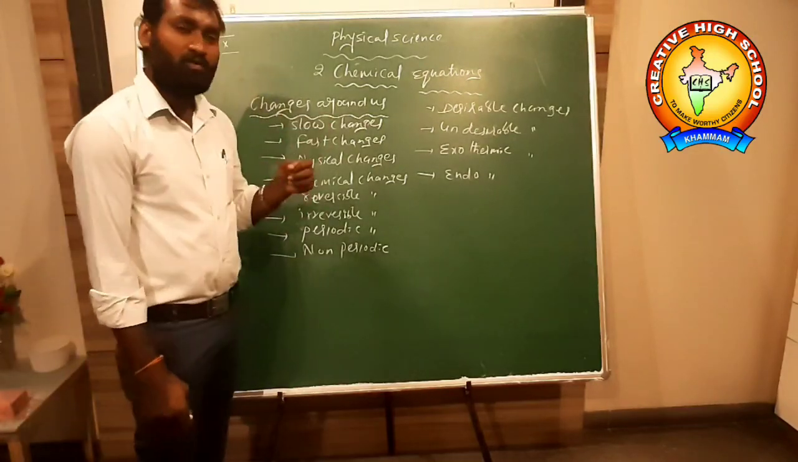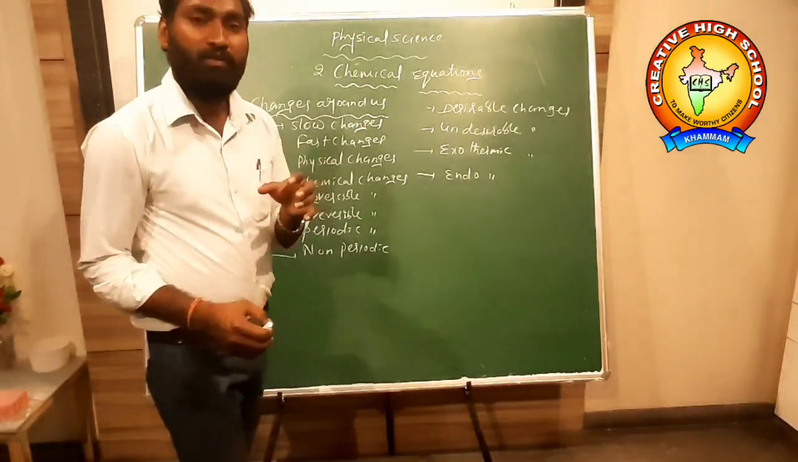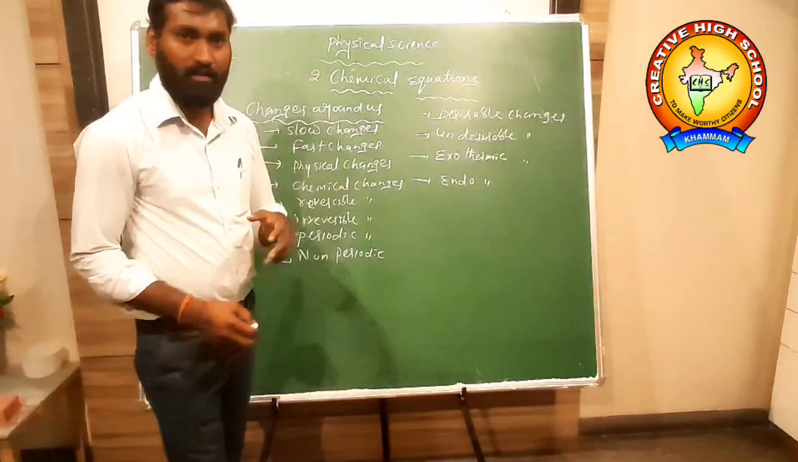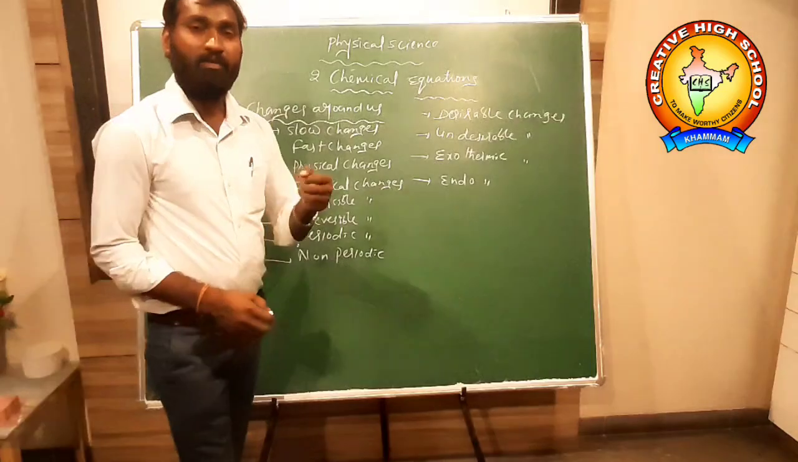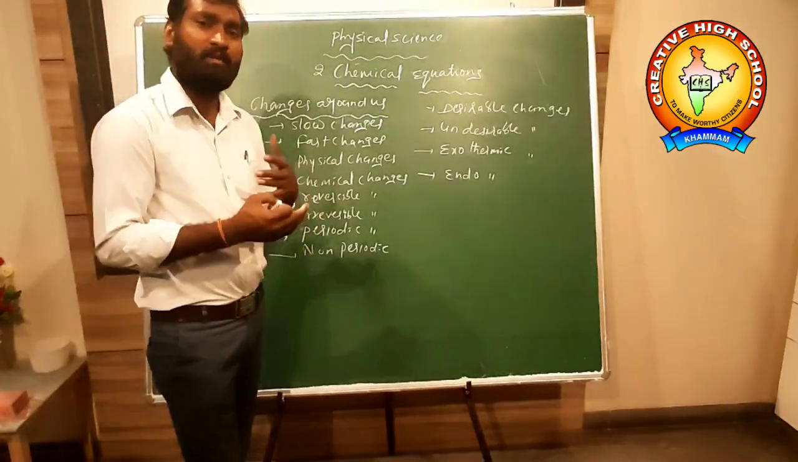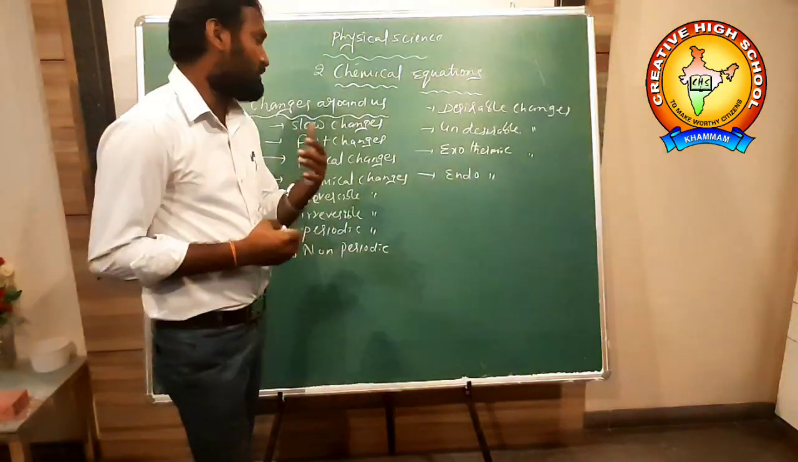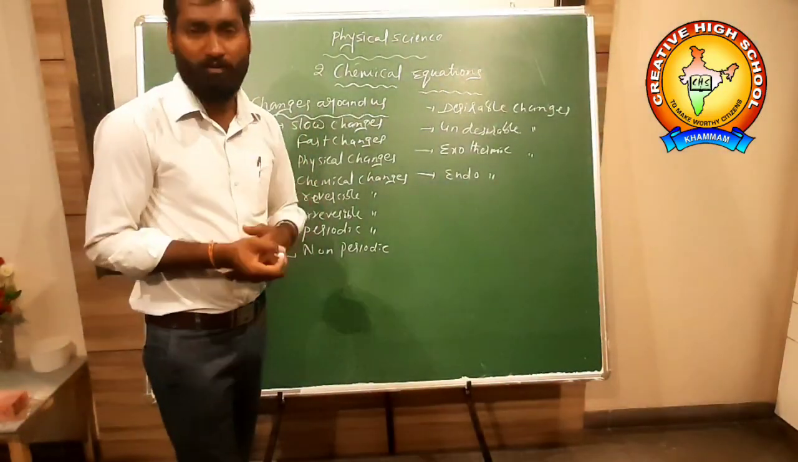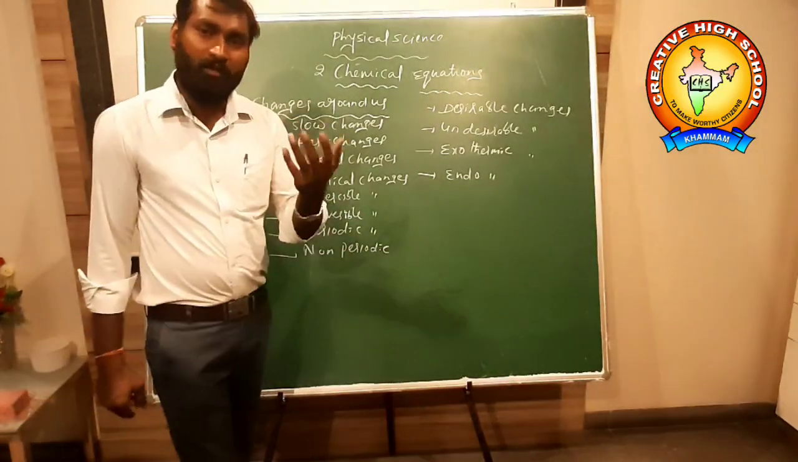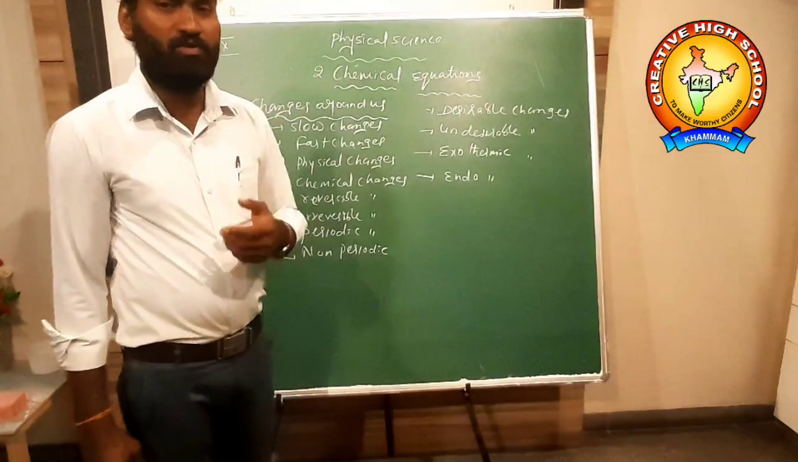Slow change means the change which occurs within hours, within a week, in a day, or in a year. The change may take place over a time that is more than 1 hour, more than 1 day, more than 1 week. That is called slow change.